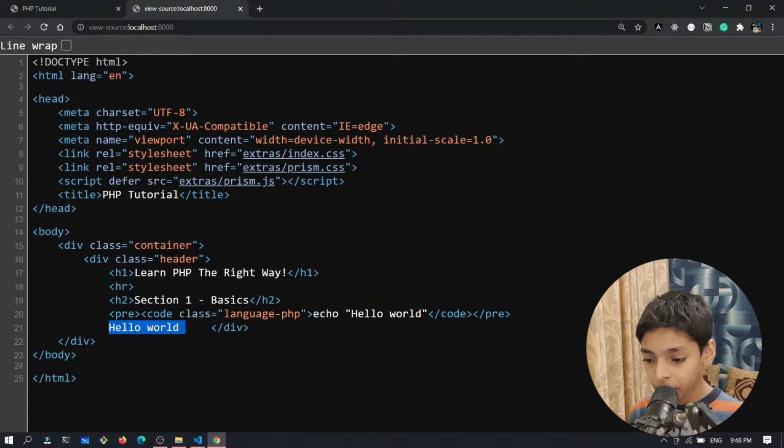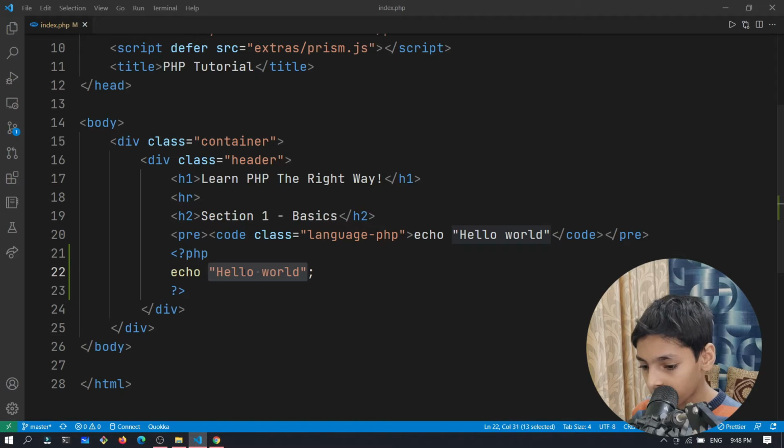So what this means is that this hello world is not injected by code. It automatically gets added on the server side, and then you see it's static HTML. So this is very SEO friendly. Obviously in this PHP tag you're going to type your whole backend.